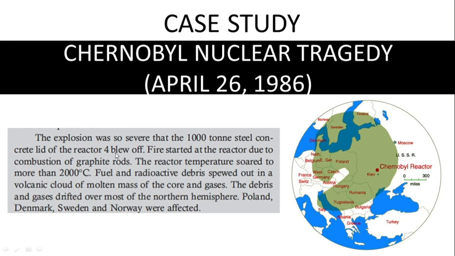The reactor roof was a steel concrete lid of around 1000 tons. Further, fuel and radioactive debris were so much in the atmosphere that they covered even countries like Poland, Denmark, Sweden and Norway. So the nuclear fumes of the Chernobyl reactor covered this entire area, even the countries of Europe.